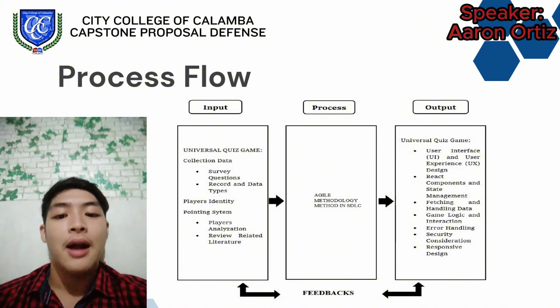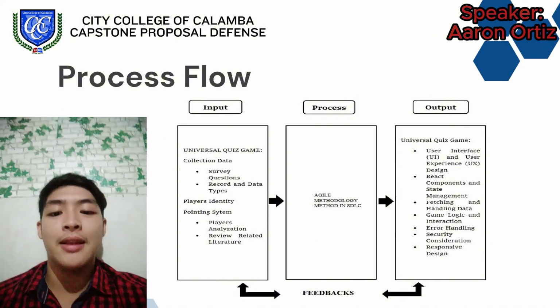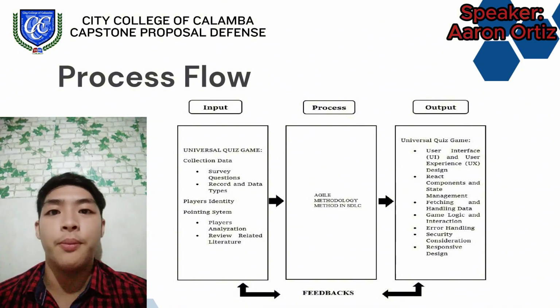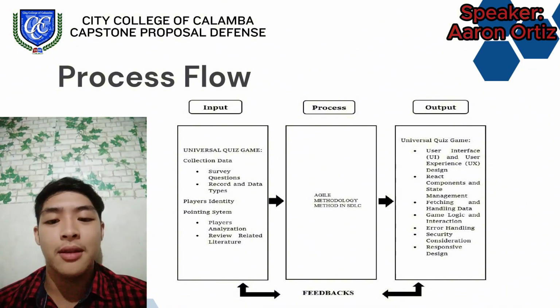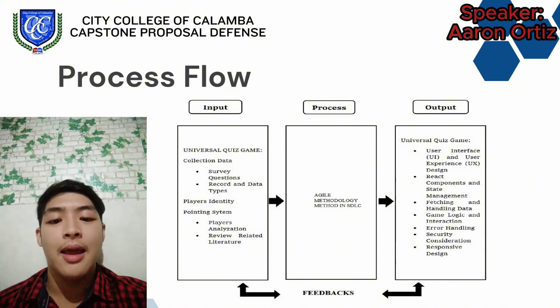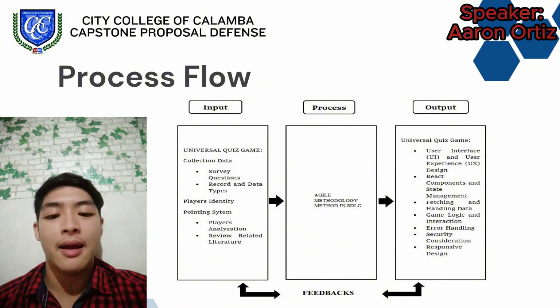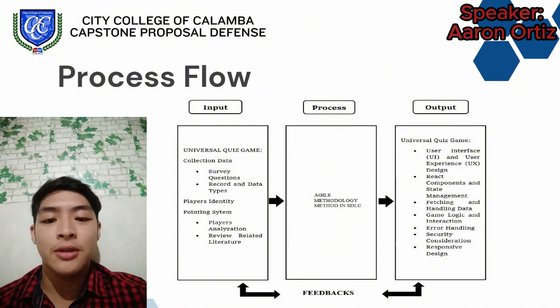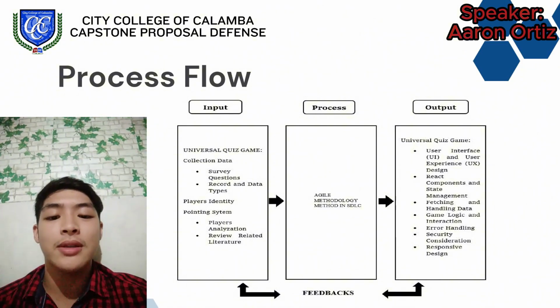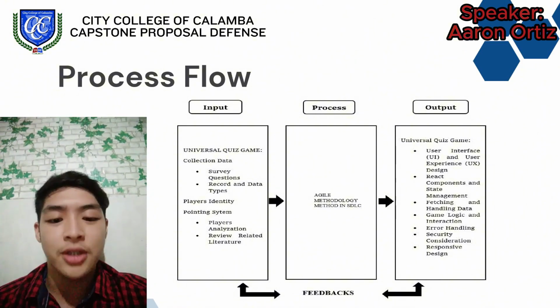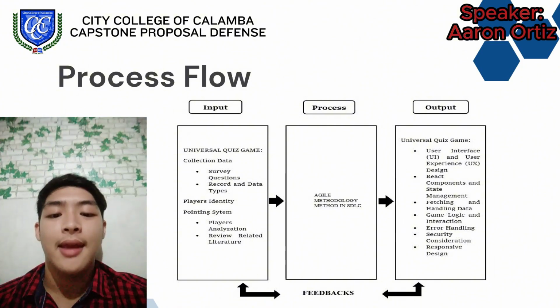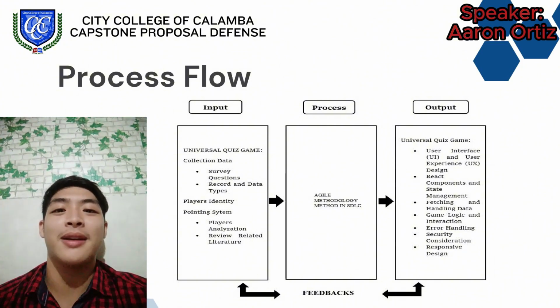In essence, our development process is a dynamic and continuous loop guided by the Agile methodology in SDLC and driven by user feedback. This approach ensures that our universal quiz game not only meets but exceeds players' expectations, offering a fun, engaging, and secure experience.